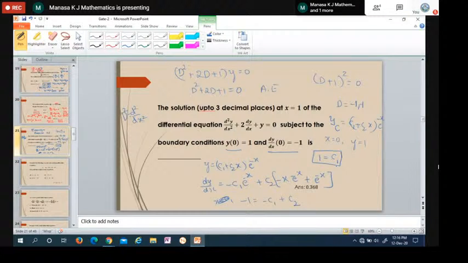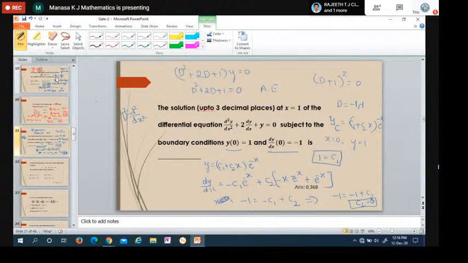C1 is 1, so substitute here, we have the value already. When you shift it, it becomes minus 1. Minus 1 is equal to minus 1 plus C2. When you shift it, it becomes plus 1, and plus 1 minus 1 gets cancelled. C2 is equal to 0.